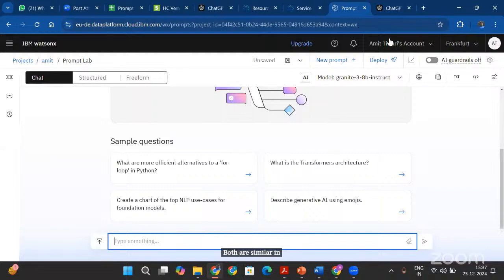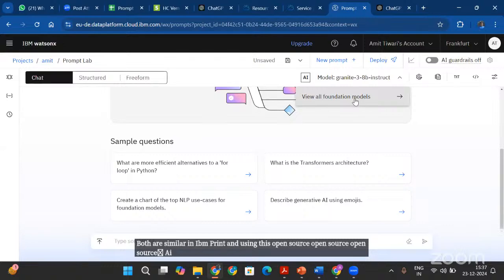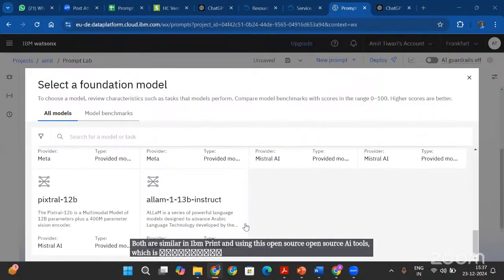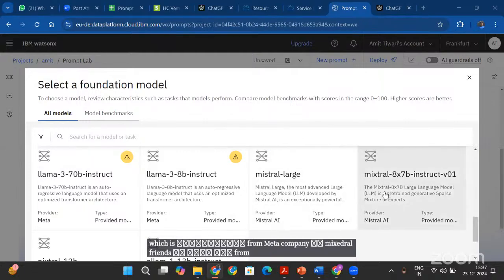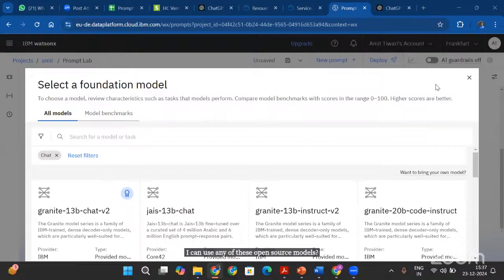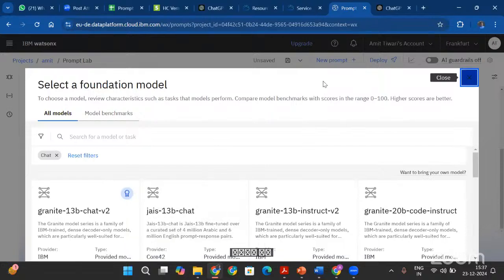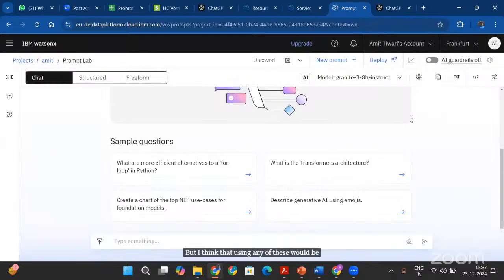In IBM Prompt Lab, I am using open source AI models, which is Granite, Llama from Meta, or Mixtral large model. I can use any of these open source models. ChatGPT is a proprietary software from OpenAI, so both have their own advantages and disadvantages. But I think that using any of these would be good for today's lecture.